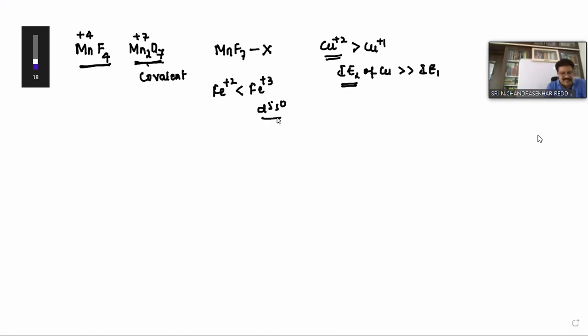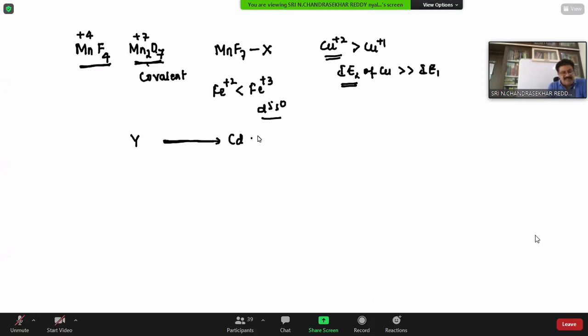So next, suppose you take the second transition series. What are the elements of the second series? Yttrium to cadmium. In this we get different elements: yttrium, zirconium, niobium, molybdenum, technetium, ruthenium, rhodium, palladium, silver, and cadmium.